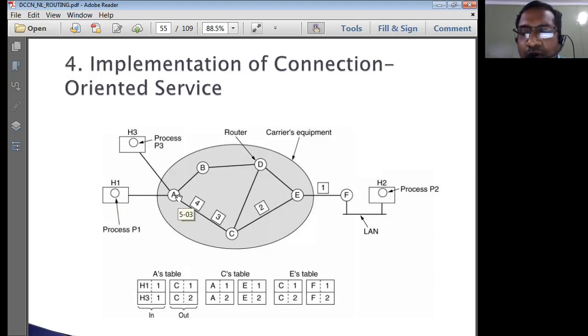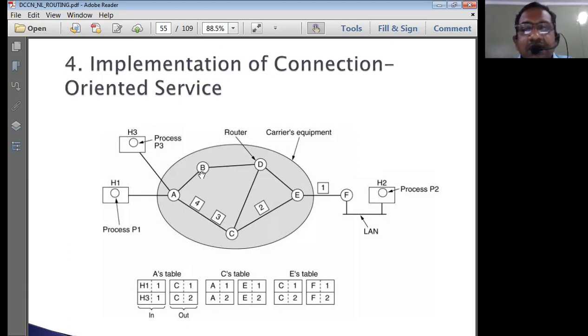Now what will router A do? Router A has different paths. Router A is going to transmit all these packets on all the other routes to all the other routers, except the line on which the packets arrived at router A. That means 10 packets have come from H1 to router A. Router A transmits 10 packets to router C, 10 packets to router B, and 10 packets to the H3 computer. That is nothing but flooding.